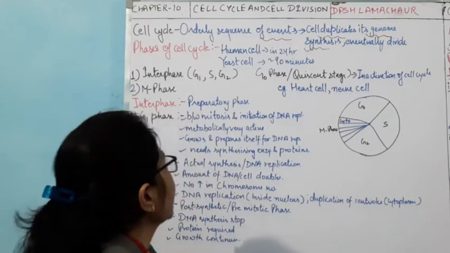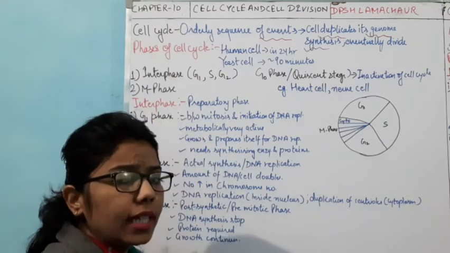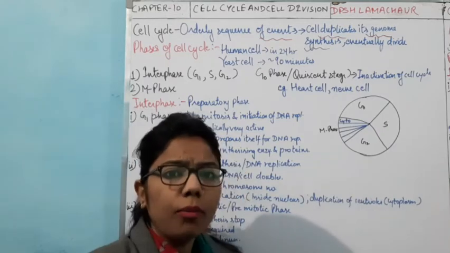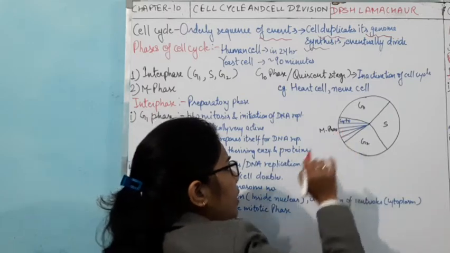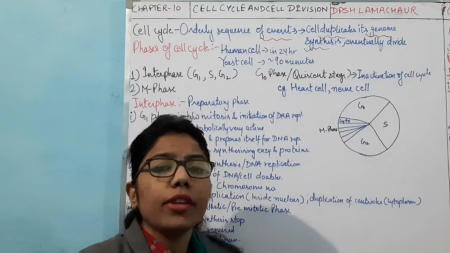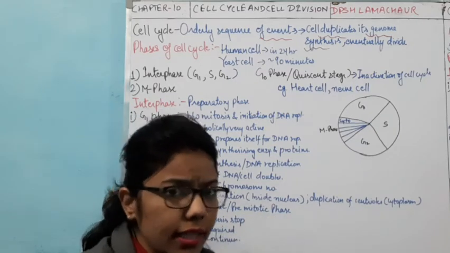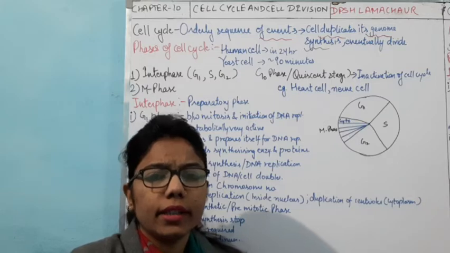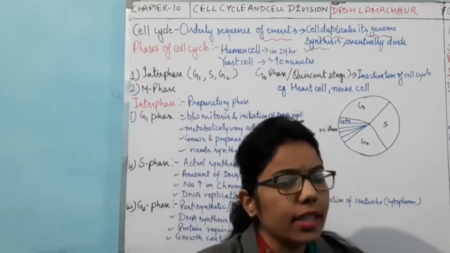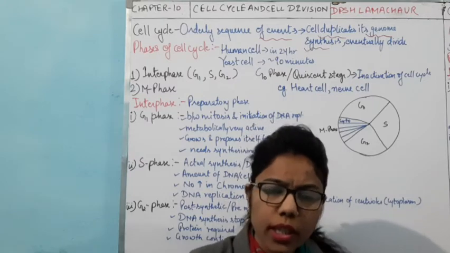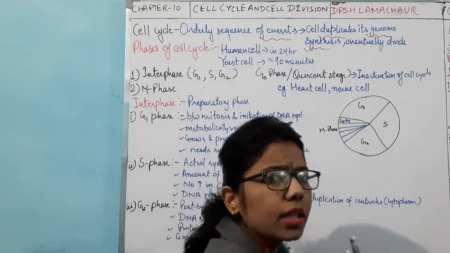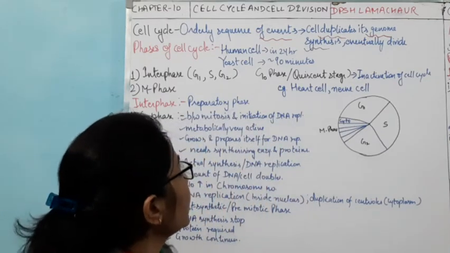In this cyclic manner, what are the phases of the cell cycle? We have different phases that I have shown here with the help of a diagram: G1 phase, S phase, G2 phase and M phase. So we have categorized the cell cycle into four phases, G1, S, G2 phase, and the last one is M phase. This question is very important: what is the proper sequence of the events?